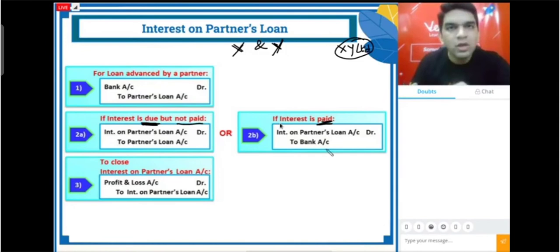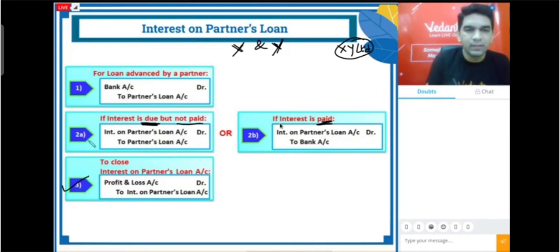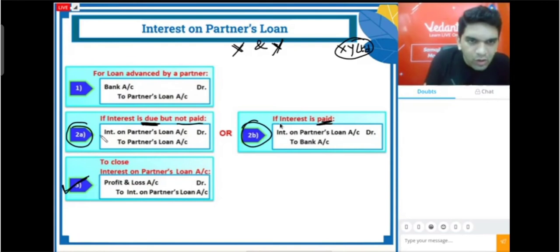And you all know at the end of the year, whatever expenses and incomes we have, we always transfer them to profit and loss account. Correct? So the last entry will be for closing the interest on loan account, because every expense and every income at the end we extract and put into profit and loss account. So profit and loss account debit to interest on partner's loan account will be our third entry. Maybe it is for due or for paid, the final entry will remain the same, because I want to close this interest account.